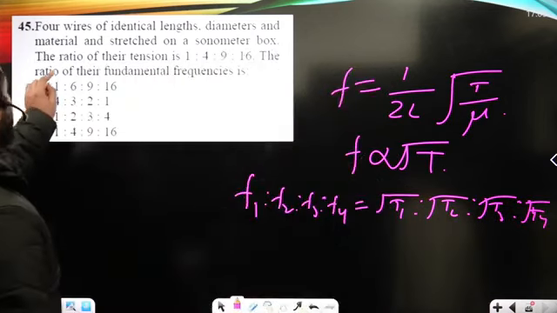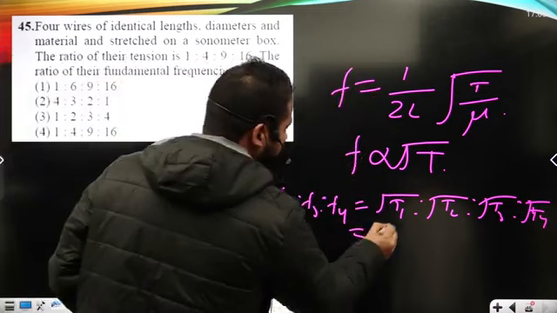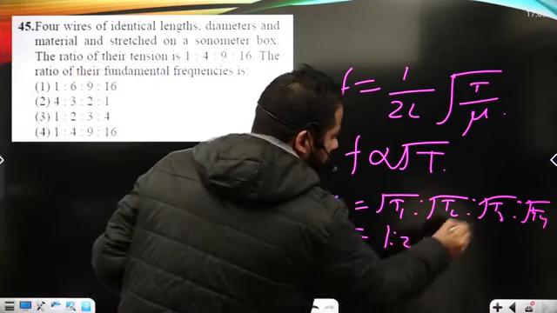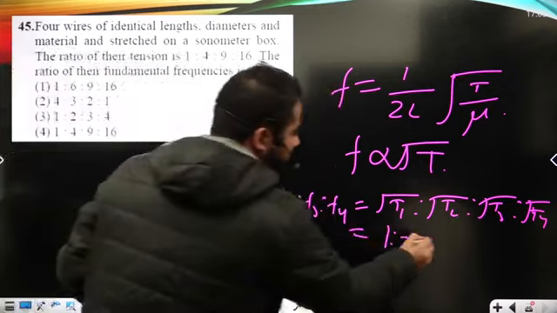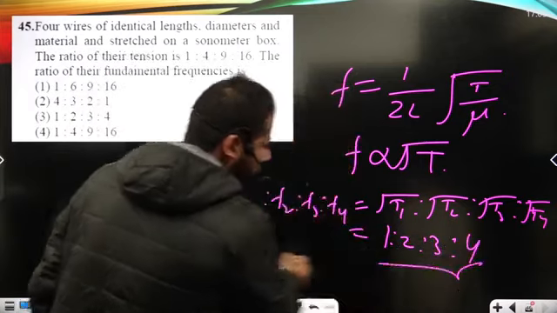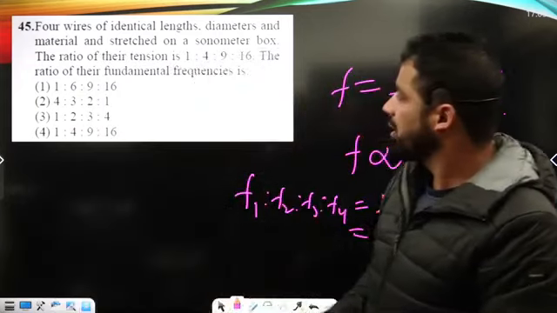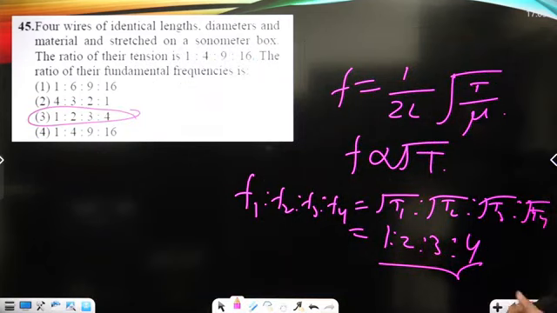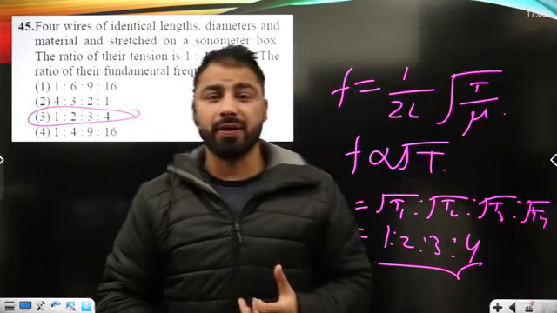Under root of T1, that's 1, so it is 1. Under root of T2, that's 4, so it must be equal to 2. T3, that's 9, it must be equal to 3. T4, 16, it must be equal to 4. So 1, 2, 3 is to 4. So option number third is the correct option here, right?